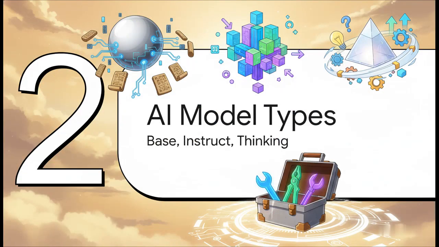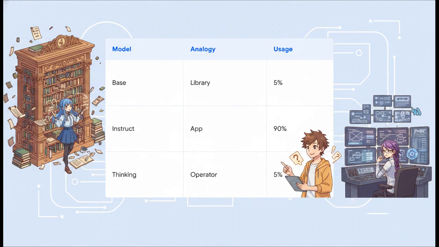Moving on to part two, base, instruct, and thinking models. Let's figure out exactly which tool to pull from your toolbox. To know exactly which tool to use, I want you to think of these models in three distinct ways: the library, the app, and the operator. A base model? That's like a massive library. It has all the raw knowledge in the world, but absolutely no opinion on how to help you. It just wants to autocomplete text.